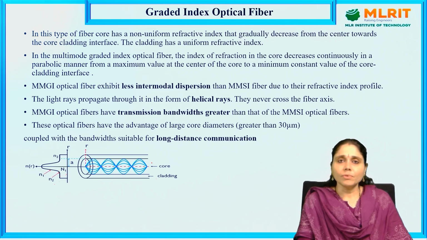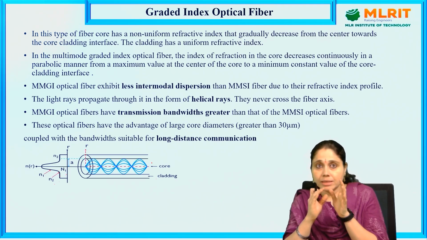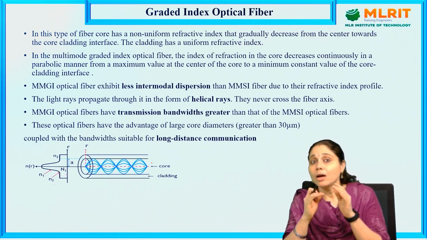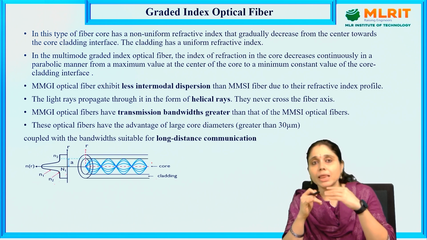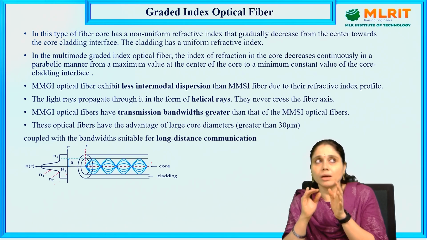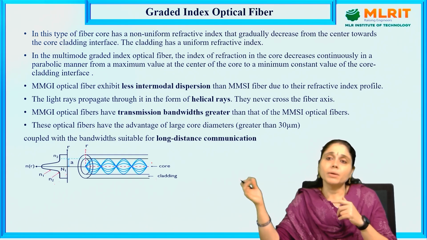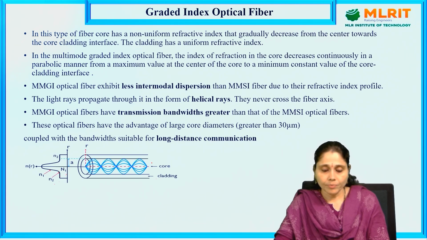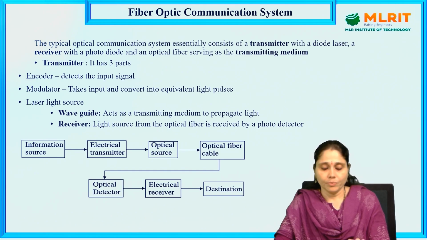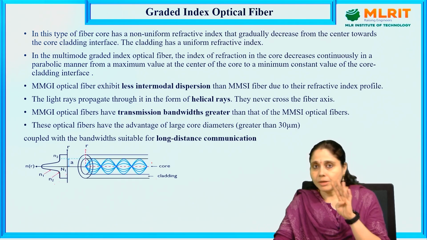So what happens here? Even though the refractive index changes only slightly, it is not like the step index optical fiber. In the case of gradient index optical fiber, we could find a small, noticeable difference between the refractive indices of core and cladding, but these changes continue throughout the optical fiber cable. Okay, so this is how we have the types of optical fibers.